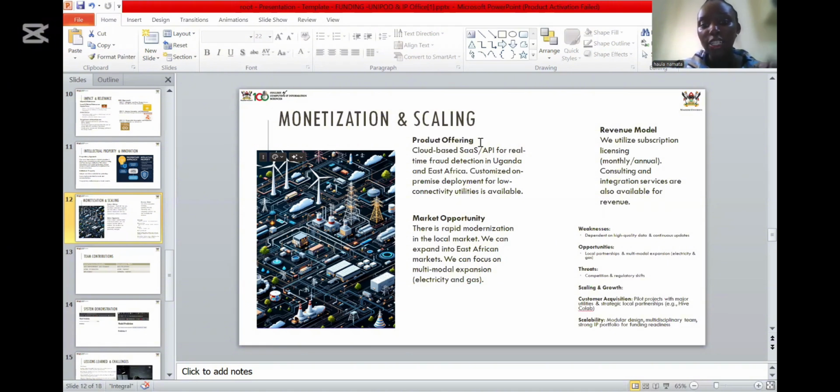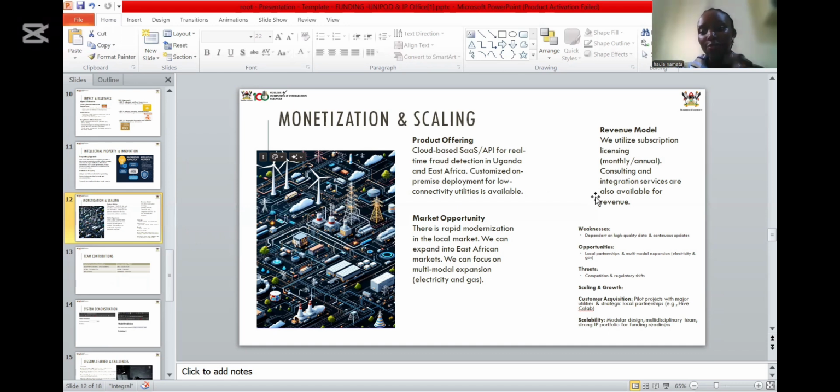And also for the market opportunity, there is rapid modernization in the local market. So we can also expand into the East African market. We can focus on multimodal expansion for electricity and gas consumption. And then we also utilize licensing for the revenue model. We utilize subscription licensing, where we get money for every subscription, which is either monthly or annually, depending. And also we offer consultation services, and integration services that are also available for revenue.